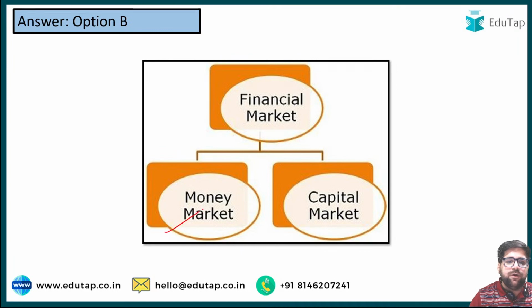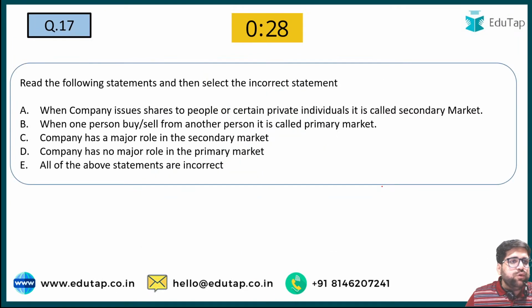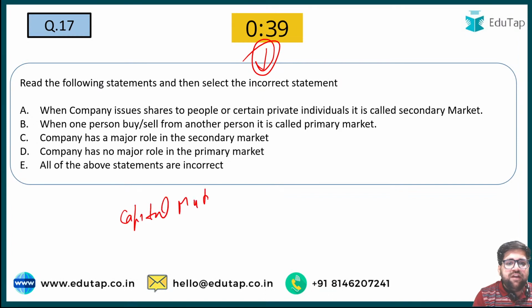So we have discussed money market and capital market in the previous slide. Now let's go to question number 17. Read the following statements and then identify the incorrect statement. Here we will be discussing primary and secondary. So let me make a flow chart again. This is our capital market. We have understood why capital market is known as long term in the previous question.